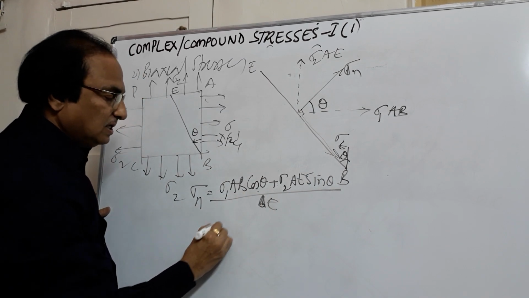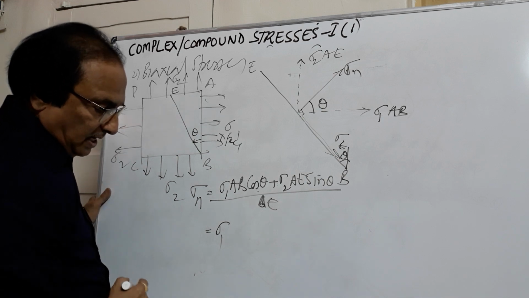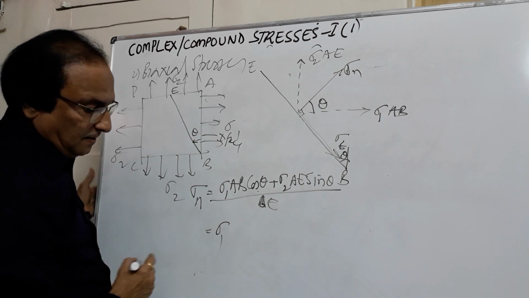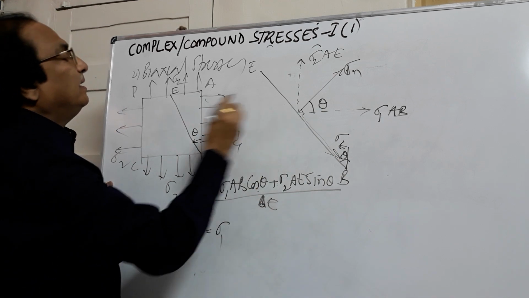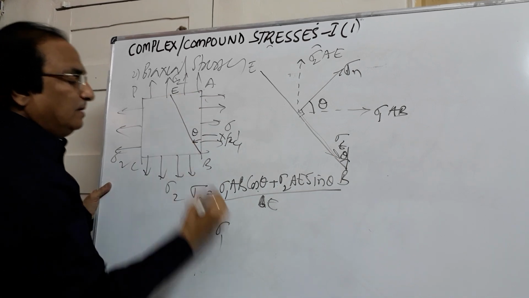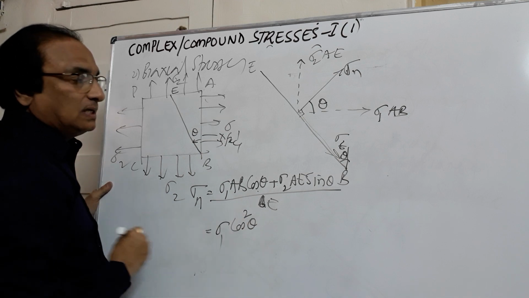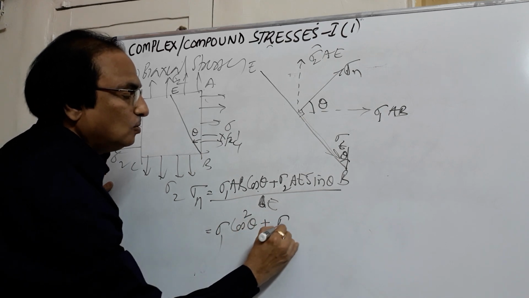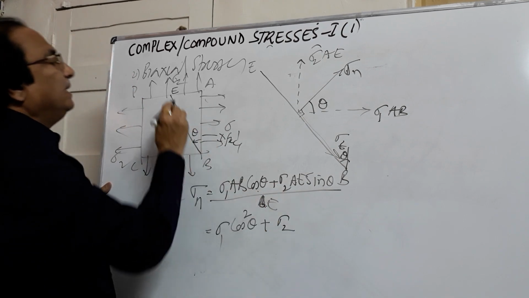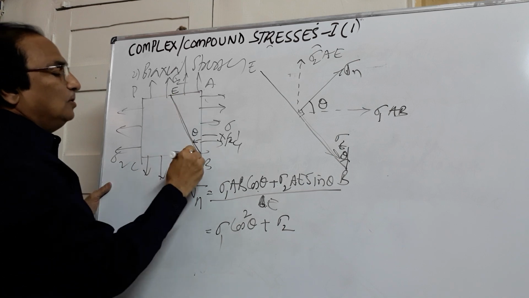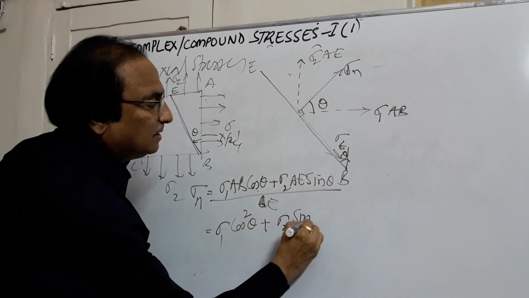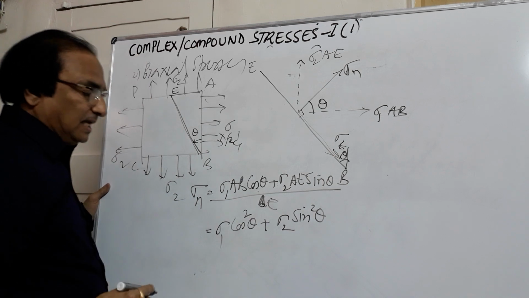So sigma 1 into AB by BE, which is cos theta into cos theta, will be cos square theta, plus sigma 2 AE by BE, AE is opposite by hypotenuse, so sin theta into sin theta will be sin square theta.